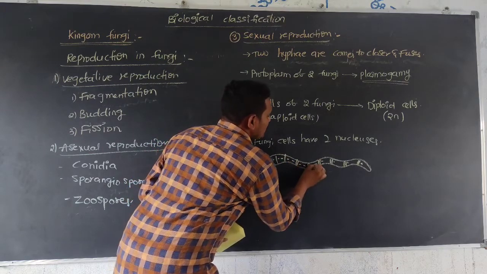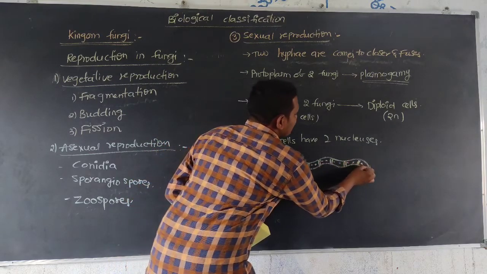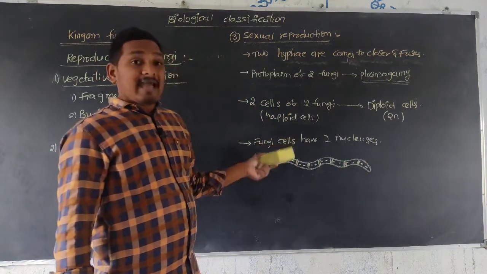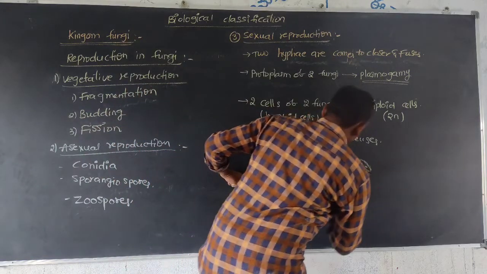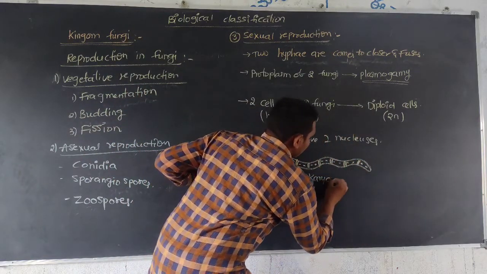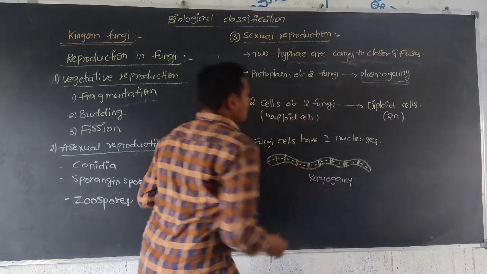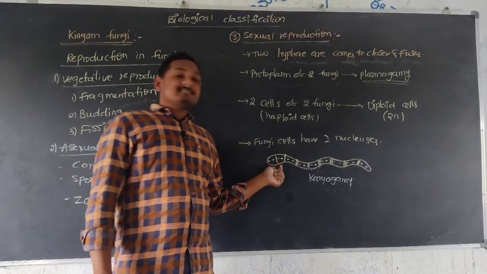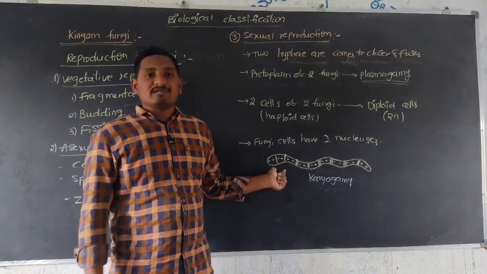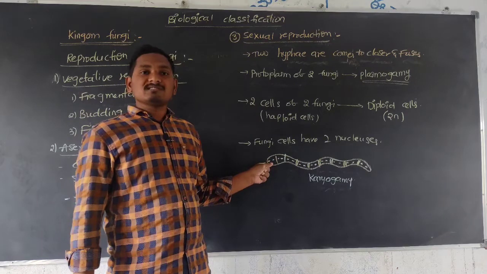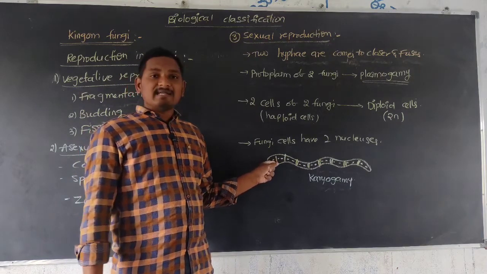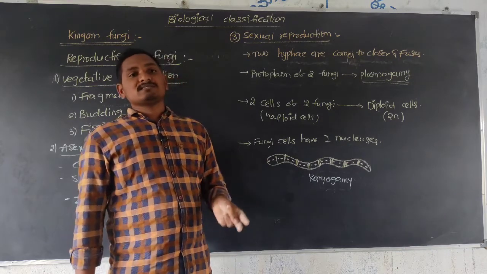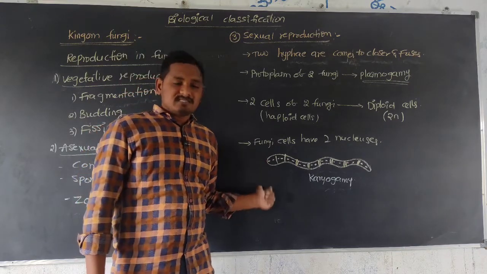This process is called karyogamy. Each cell has double parent nuclei. This pink nucleus is already there and an extra blue nucleus is added, so both parent nuclei are present in a single cell.